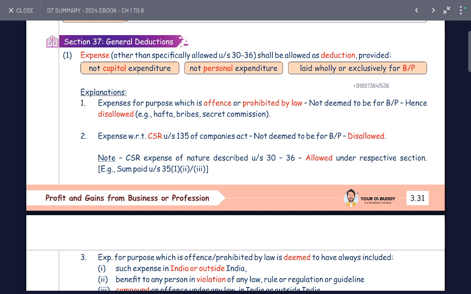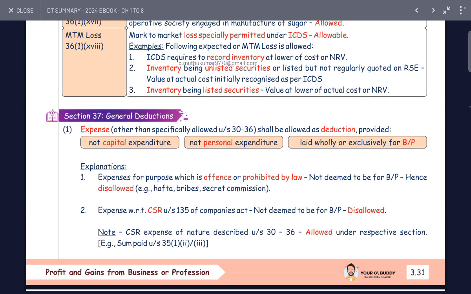Explanation: expenses incurred for a purpose which is an offence or prohibited by law are not deemed to be incurred for business or profession, hence not allowed, such as hafta, bribes, and secret commissions. Expenses with respect to CSR under Section 135 for companies are not deemed to be business expenses and are disallowed. Expenses under Section 34 are allowed. CSR expenses and scientific research under Section 35(1)(iii) are allowed under their respective sections.